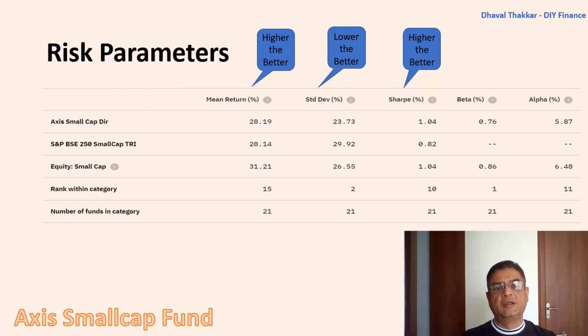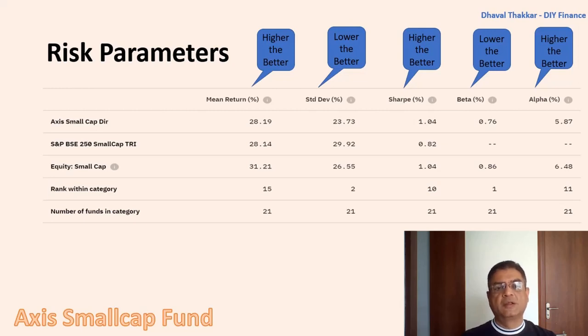Fourth one, beta, that is the volatility of the scheme compared to the benchmark, which is 0.76, which is less than the category average. Here, lower the value is better. Fifth, alpha, that is a tool that measures how much better the fund has performed compared to the category. Here, it is 5.87, which is less than the category average. Hence, from the above table, it can be concluded the fund's performance is slightly better than the benchmark index, but when compared to the category average, it is quite underperforming.